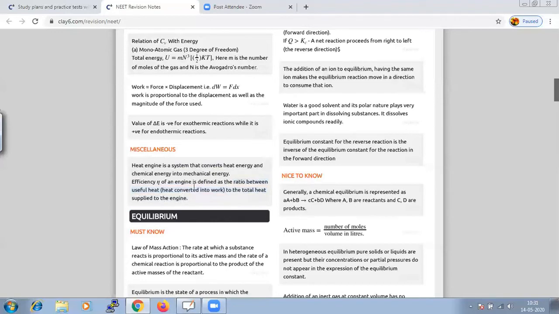And when we are talking about enthalpy of reaction, we say that energy is being released and energy is being absorbed. Hence, it is very important to have in mind that your delta E will be negative for an exothermic reaction, while it is positive for an endothermic reaction. It is very important, because when we do the numericals, we should know this condition. Then only will we be able to take the value of our delta E, whether it should be negative or positive. So for exothermic, it is negative. For endothermic, it is positive.